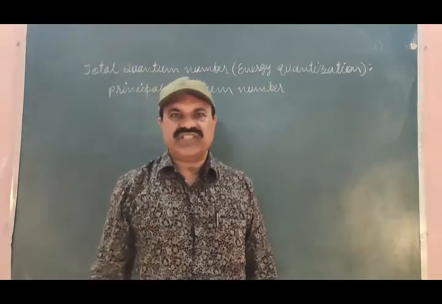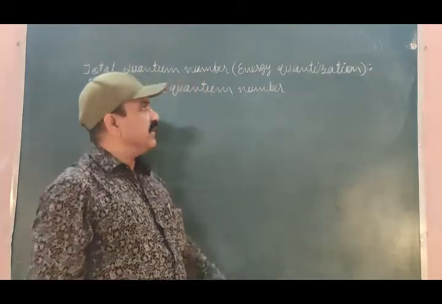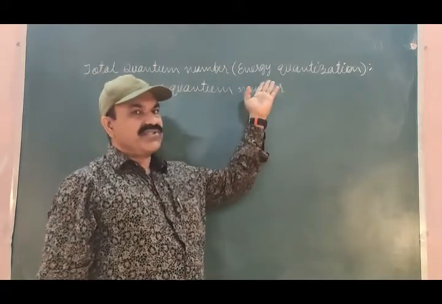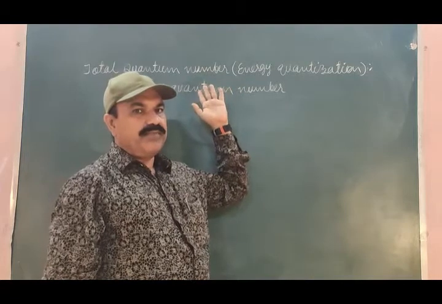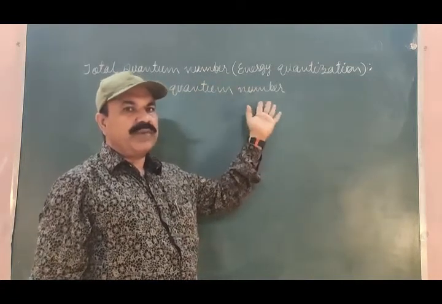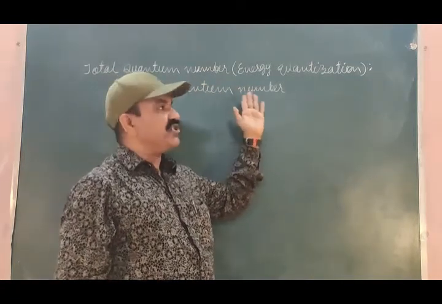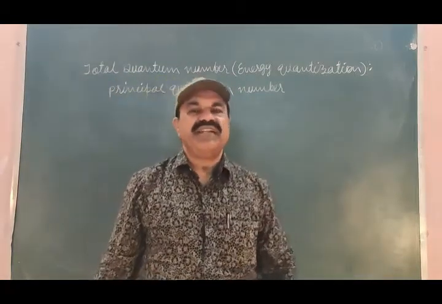I already told this in the last lecture. For what purpose is this used? Principal quantum number or total quantum number is always used to describe energy quantization.